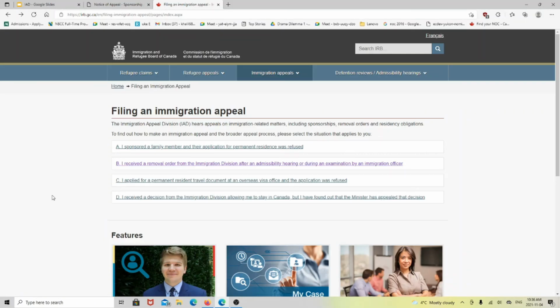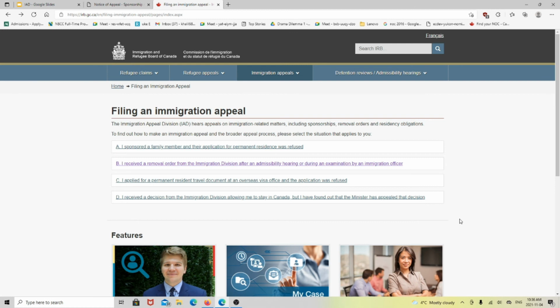So there are different situations they have mentioned here. Situation A. Sponsored a family member and their application for permanent residence was refused. I just mentioned this situation, so what to do, what these steps are, what the form is, I just mentioned that. So there is a situation B.